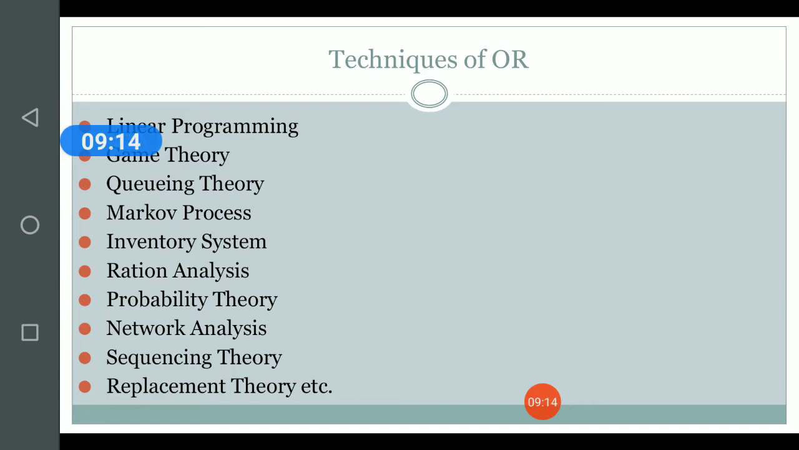Ratio analysis is another technique which is very helpful in financial analysis, especially. Probability theory is one theory which is utilized for better decision making in any organization. Network analysis, which involves two techniques, project evaluation and review technique, and critical path method.